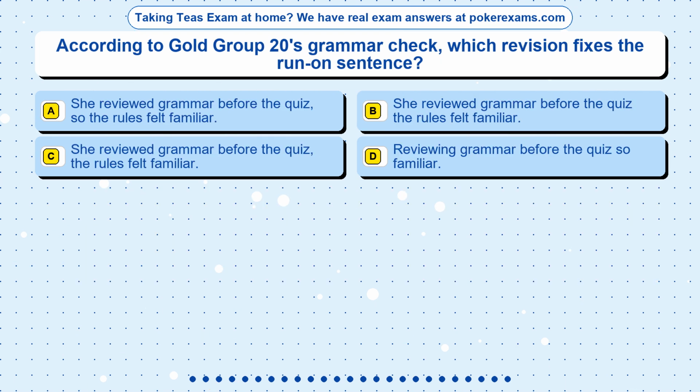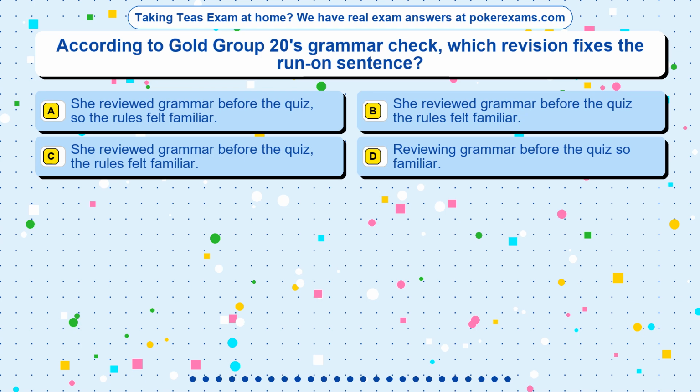Question 24. According to Gold Group 20's grammar check, which revision fixes the run-on sentence? Option A. She reviewed grammar before the quiz, so the rules felt familiar. Option B. She reviewed grammar before the quiz, the rules felt familiar. Option C. She reviewed grammar before the quiz, the rules felt familiar. Option D. Reviewing grammar before the quiz so familiar.